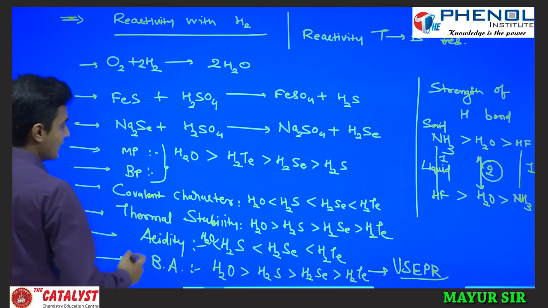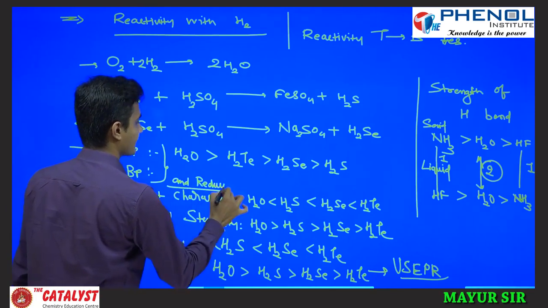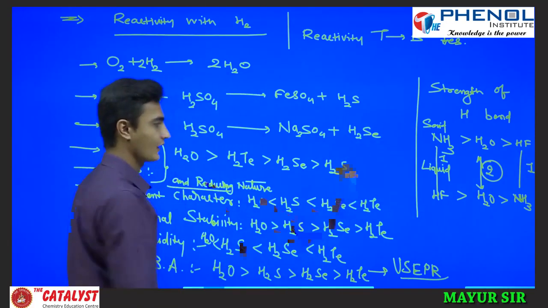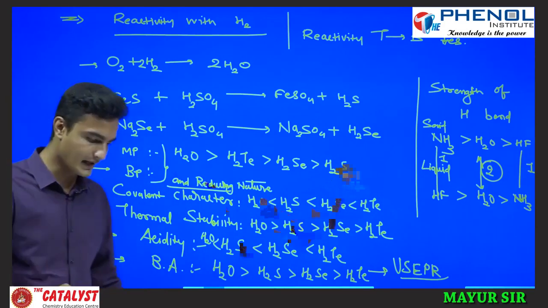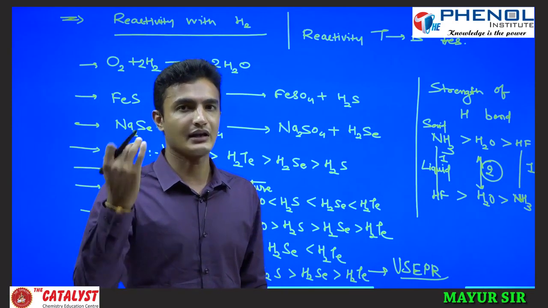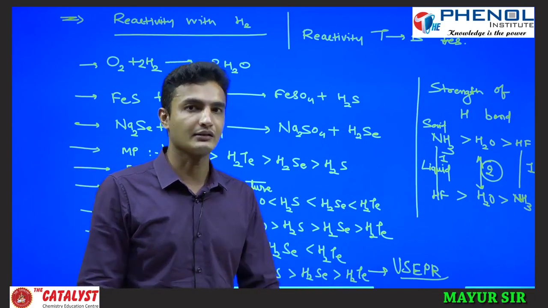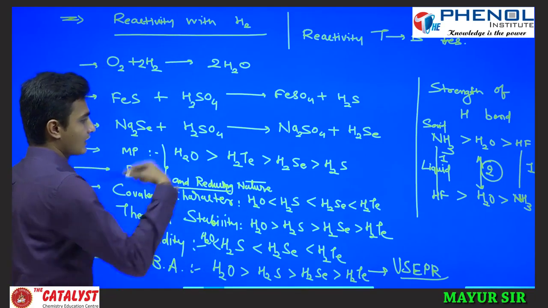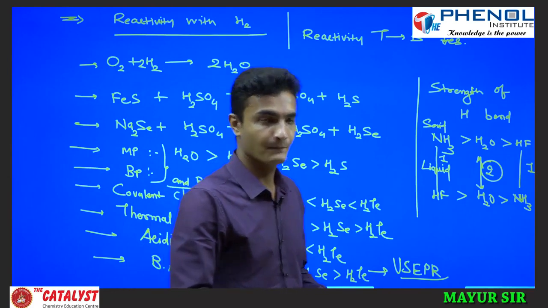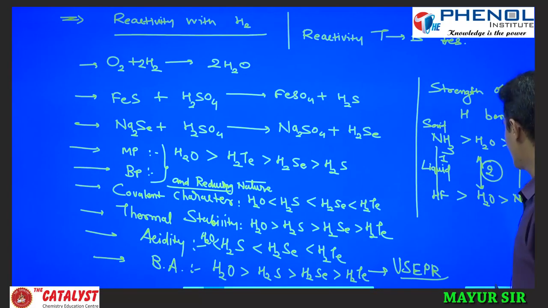So covalent character and reducing nature are the same, and both increase down the group. What is reducing nature? Easy liberation of hydrogen. The faster the liberation of hydrogen, the more reducing the compound is, and that's why the order is H2O, H2S, H2Se and H2Te. Are we clear? So these are the compounds of hydrogen with the 16th group elements.